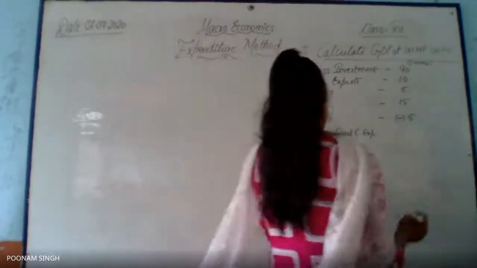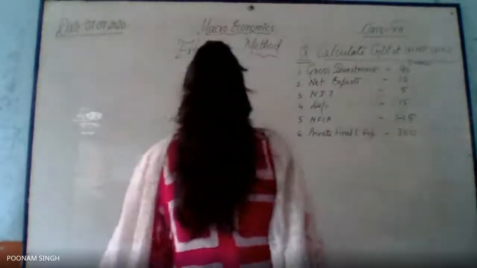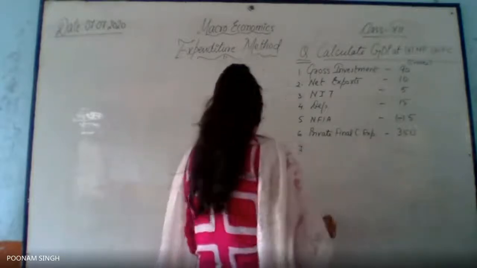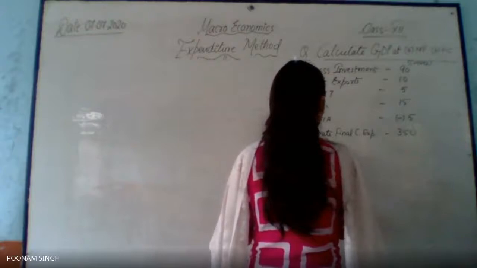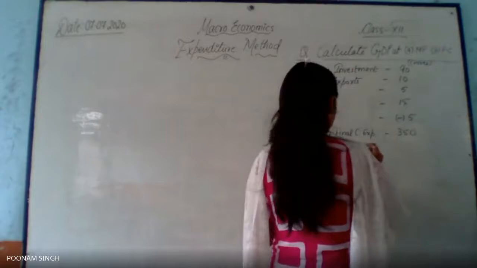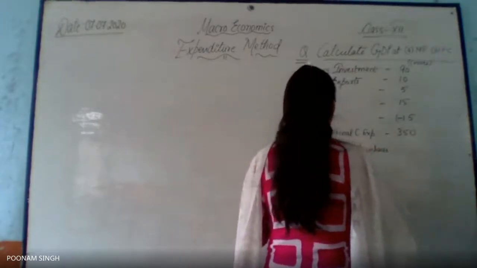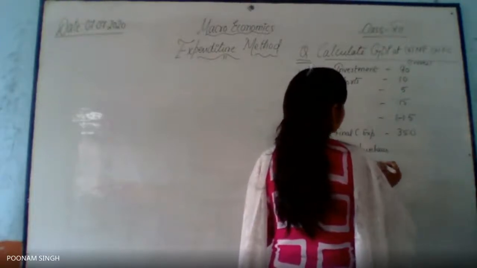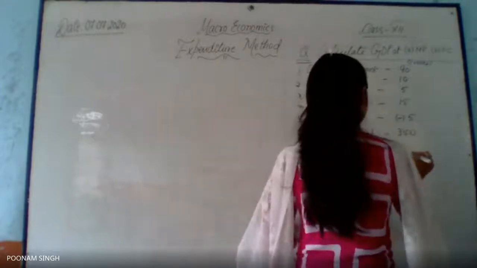Right? This is 350. Then I have the next one, number 7 and the last one, that is government purchases of goods and services. That is how much? 100.